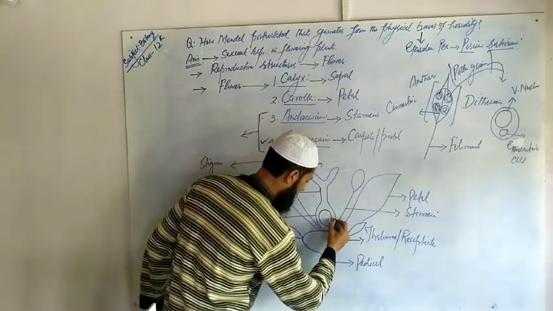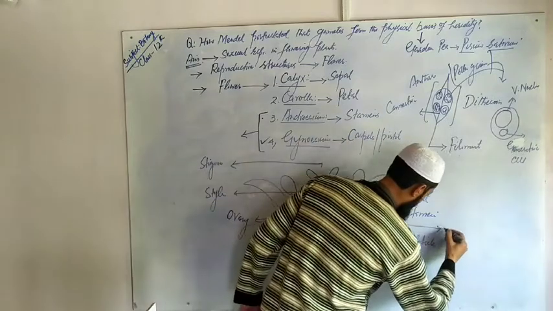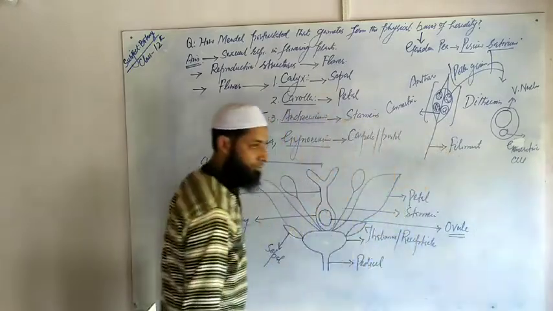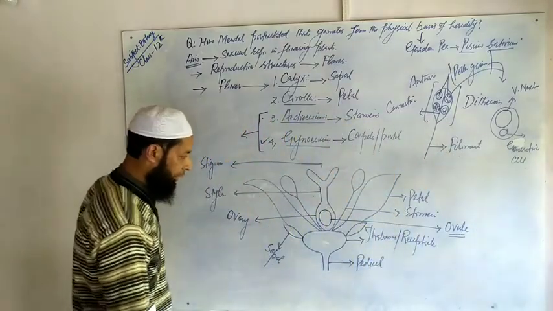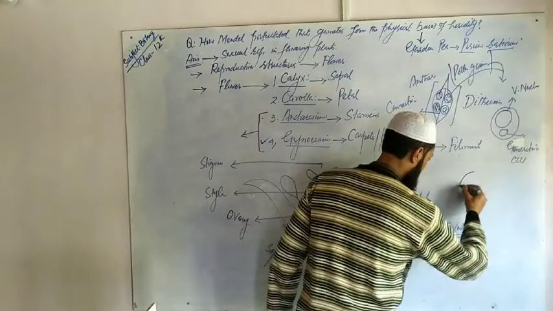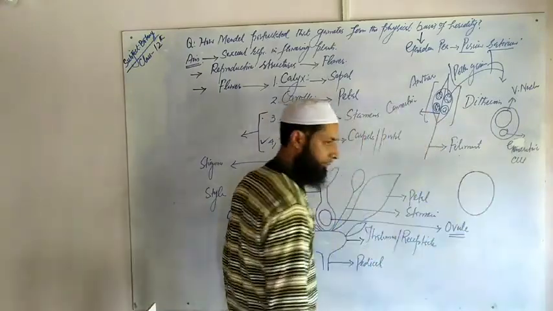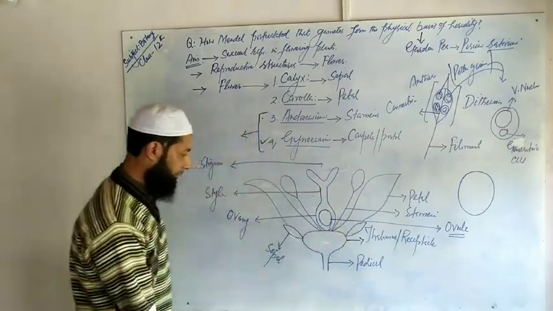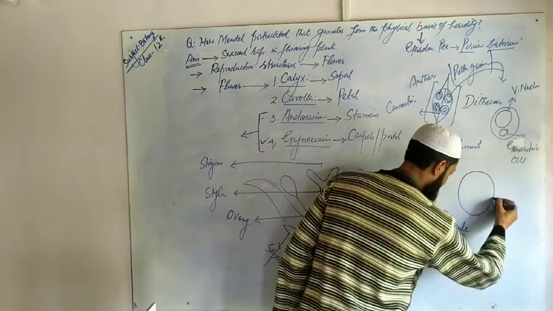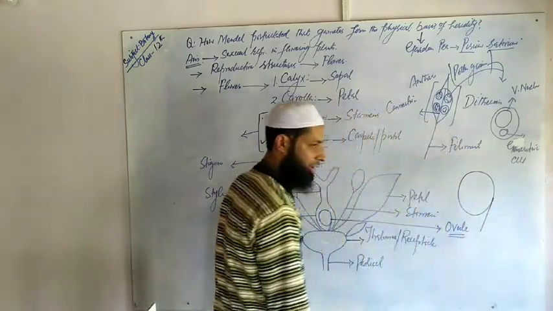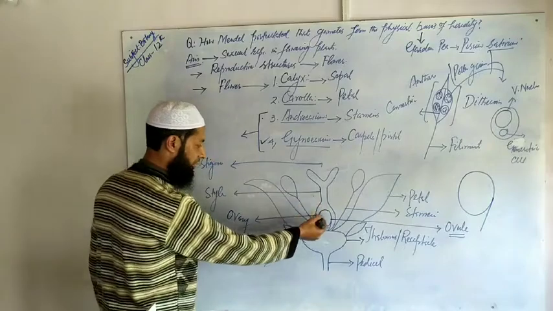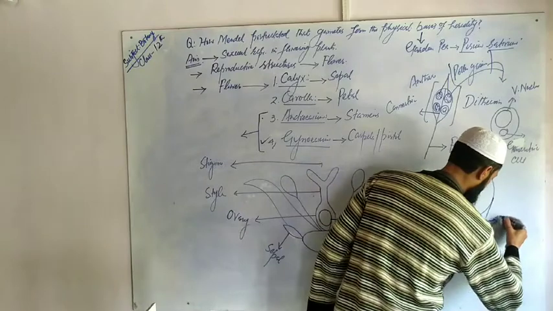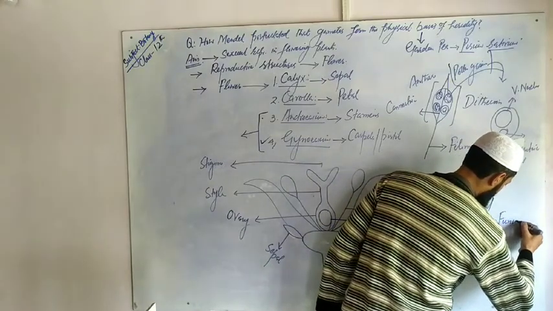another structure inside, called the ovule. This ovule is connected with the wall of the ovary with the help of a stalk called the funicle, F-U-N-I-C-L-E.